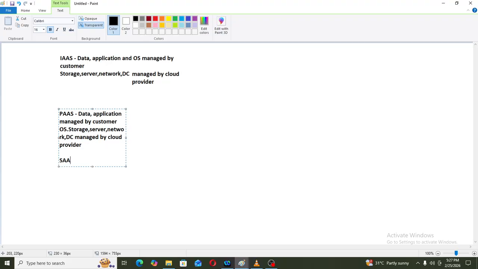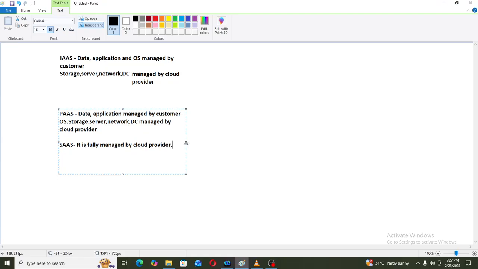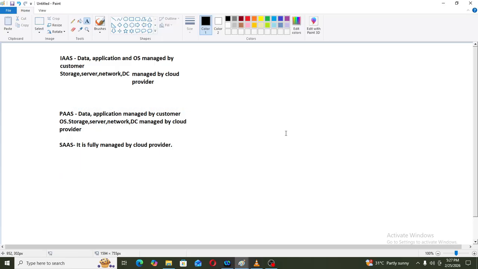Then what is software as a service? In software as a service, it is fully managed by the cloud provider. Data, application, operating system, storage, server, network and data center, everything is managed by the cloud provider. Okay. What is infrastructure as a service? In this, data, application and operating system are managed by the customer. The storage, server, network and data center are managed by the cloud provider.